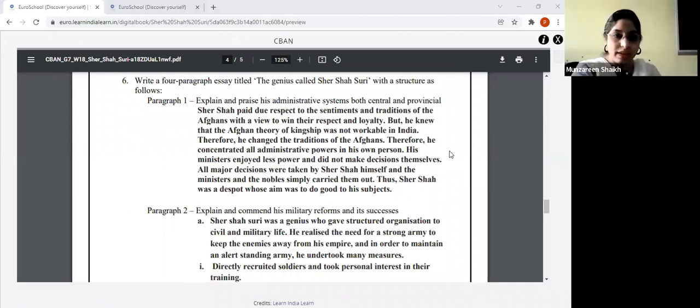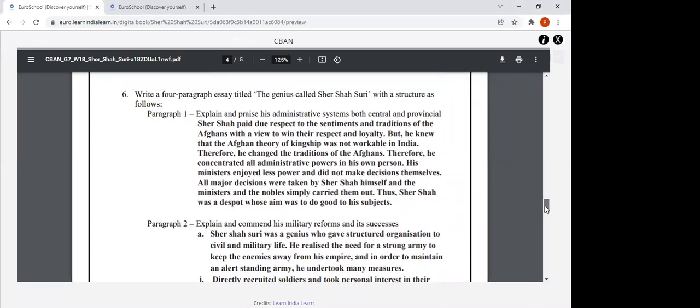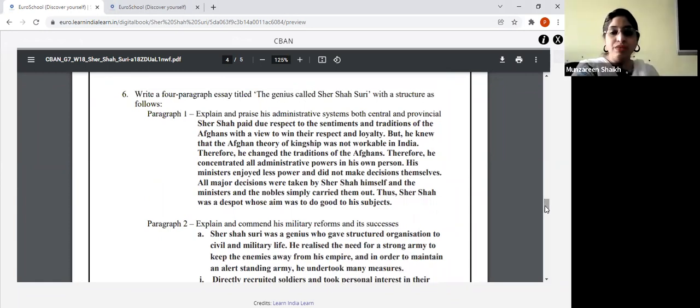Now, the next question is based upon an essay. If you see this particular chapter, the entire chapter, right from the beginning till the end, we have the list of reforms, the changes brought by Sher Shah Suri. In this question, you need to write an essay whose title will be: The genius called Sher Shah Suri.